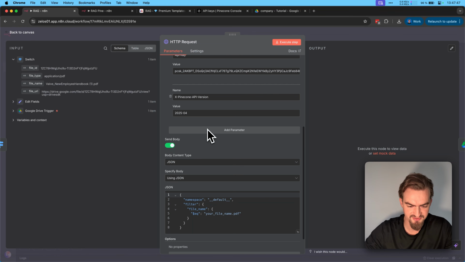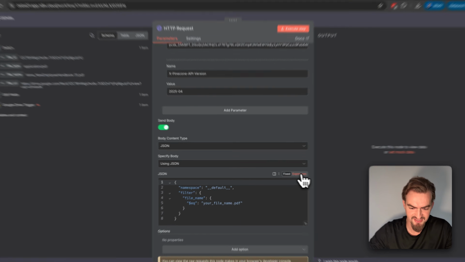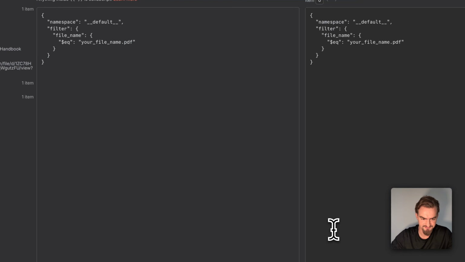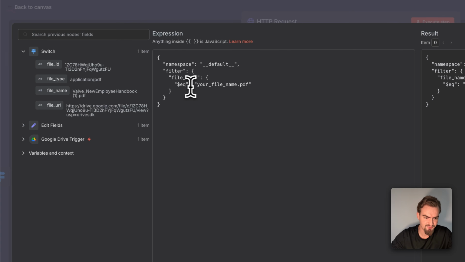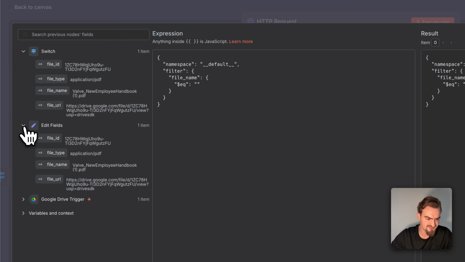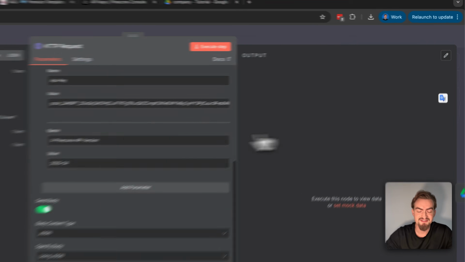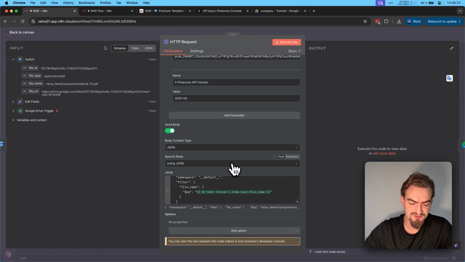Then we continue scrolling down here and under JSON we click expression and click this little icon here. Then under file name equal to, we replace this placeholder here, go to edit fields and drag and drop our file name here and close it here. This step ensures that we delete all chunks that we previously added for this file and click go back to canvas and click save.